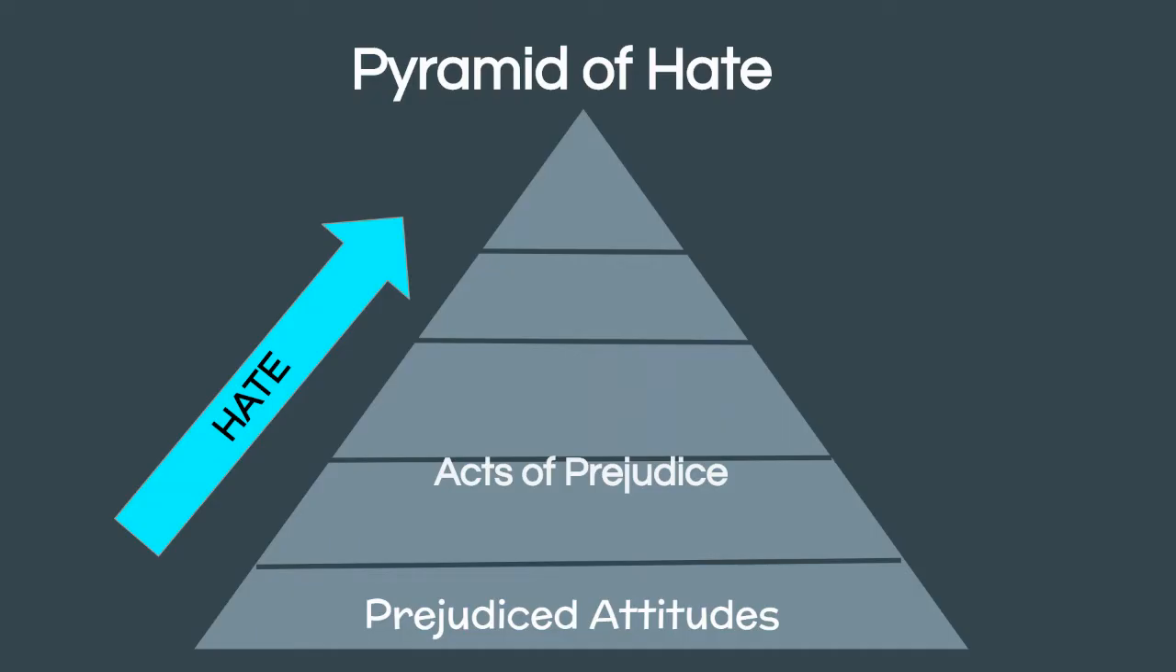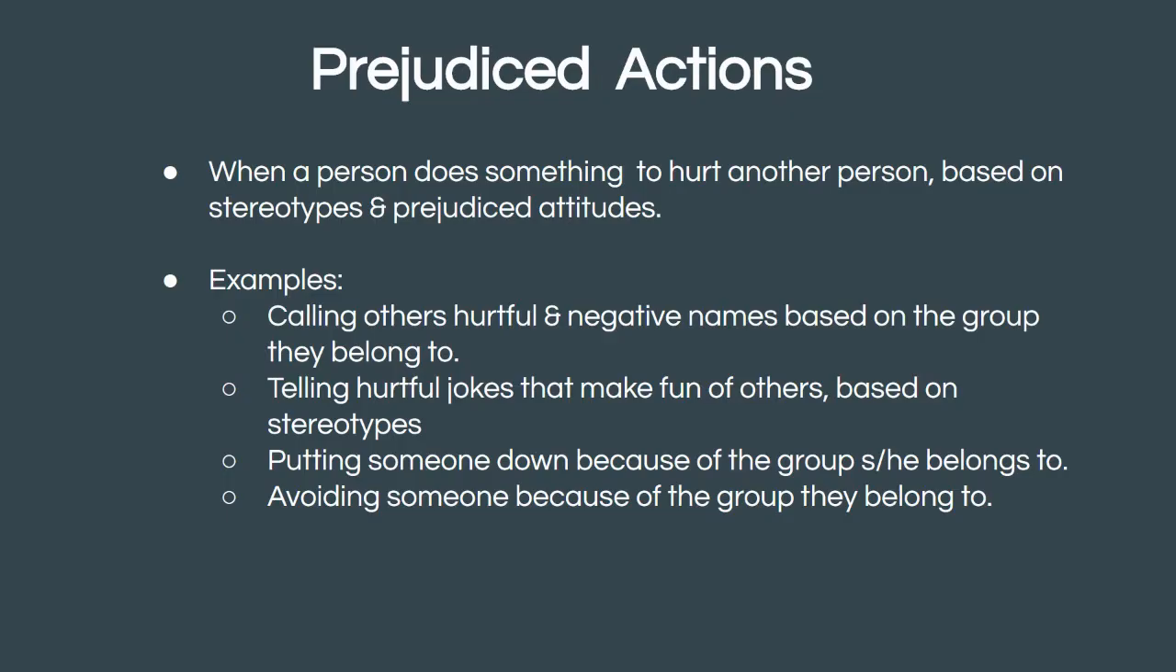Next up on the pyramid of hate, we have acts of prejudice. From its position on the pyramid, we can tell that this level involves fewer people, but more hate. A prejudice action occurs when a person does something to hurt another person or a group based on stereotypes and prejudice attitudes. You can kind of see the foundational nature of the bottom layer of the pyramid of hate here, because your prejudiced actions would come from a prejudiced attitude. So you can't have the action until the attitude is there.